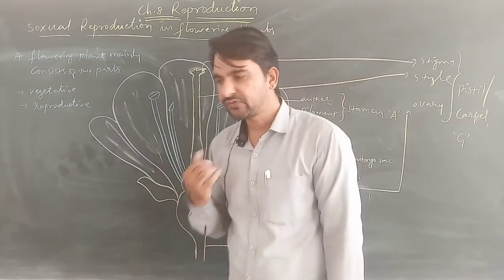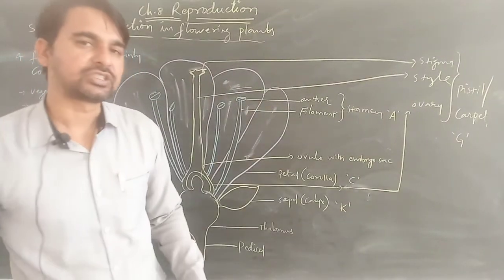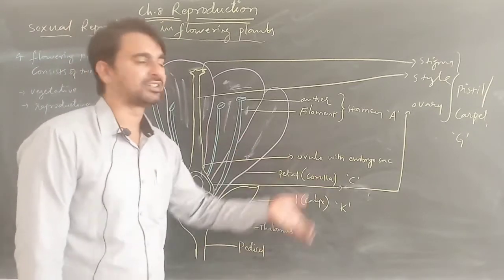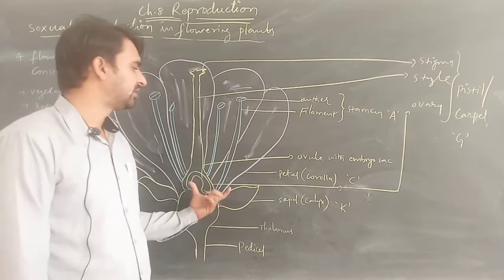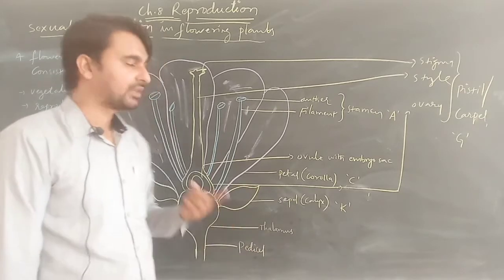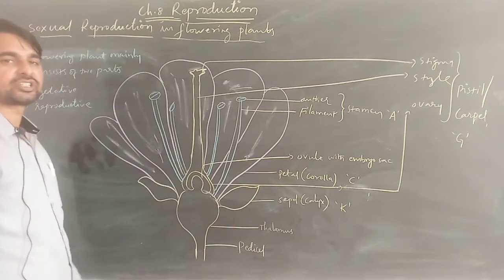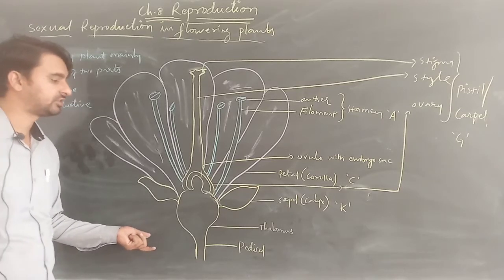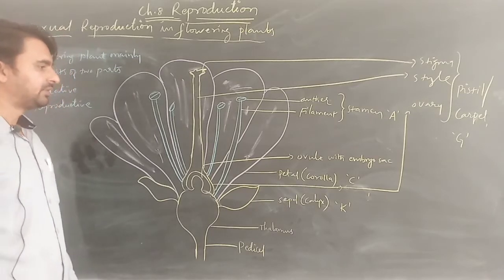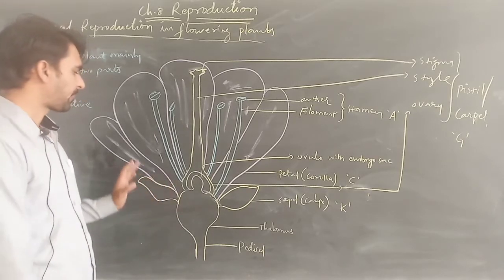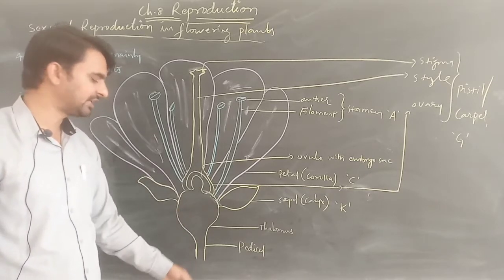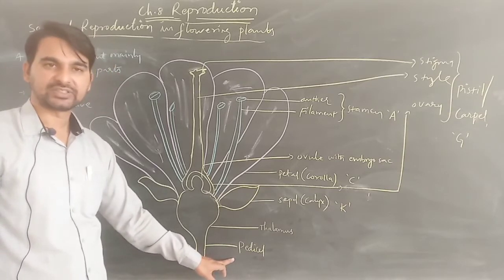Let us learn how the flower performs the process of reproduction, and what the different parts involved in the reproduction of the flowering plant are. Here you can see the structure of a flower. I have drawn the structure of a flower, that is China rose or hibiscus. The flowers are attached to the plant by a stalk-like structure known as pedicel.